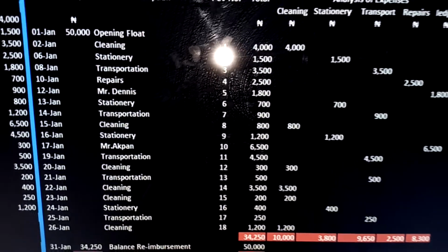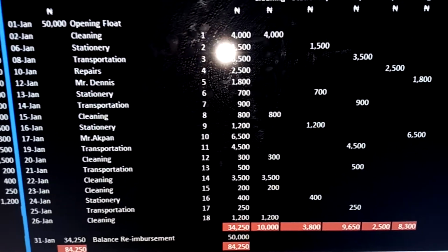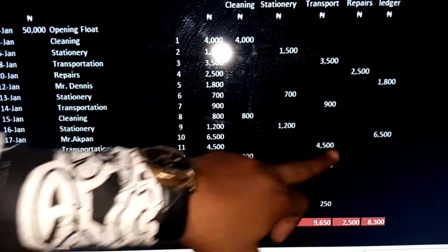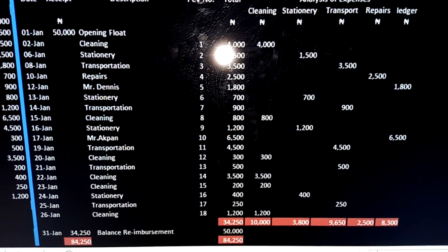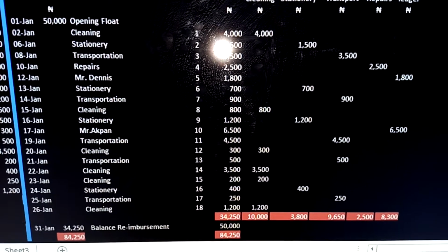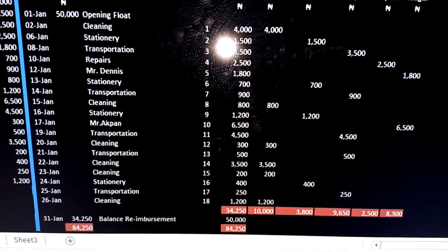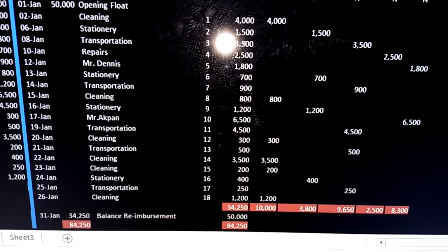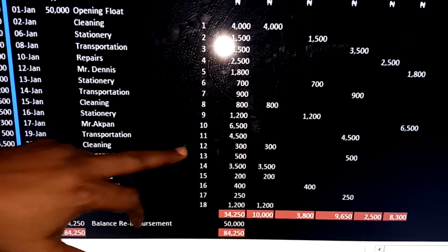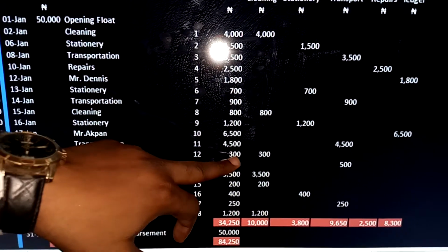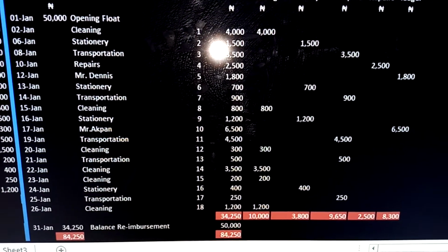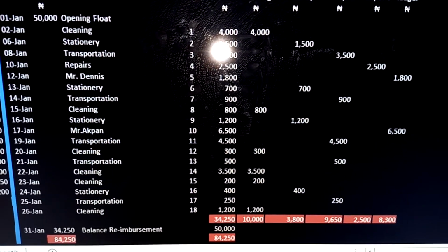On the 19th of January, we have transportation, and that is 4,005. PCV number 11. Total here is 4,005. Under transport, 4,005. So the next one is 20th of January. We have cleaning. Cleaning there is 300 naira. So we have PCV number 12. 300 naira in the total column, 300 naira under what? Cleaning. Then we have 21st of January.